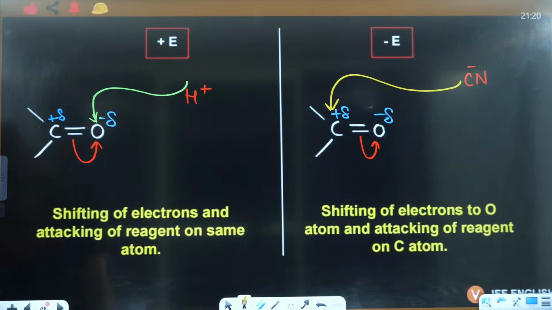Okay. Wait a minute, is it written class 11? Oh, wait a minute. I'll just change that. This is actually for both 11th and 12th, but majorly this is in 11th.